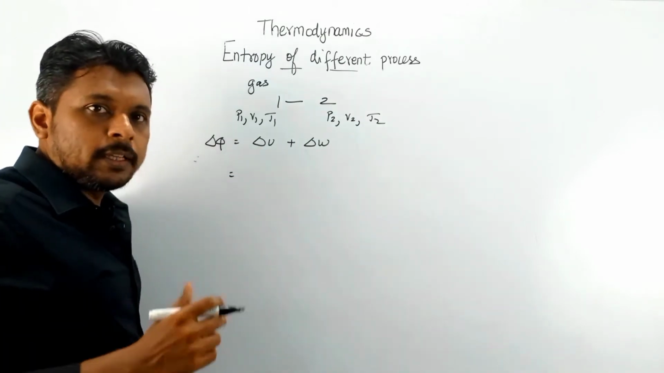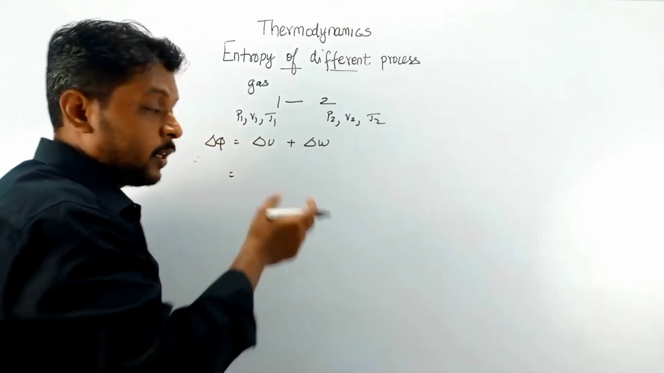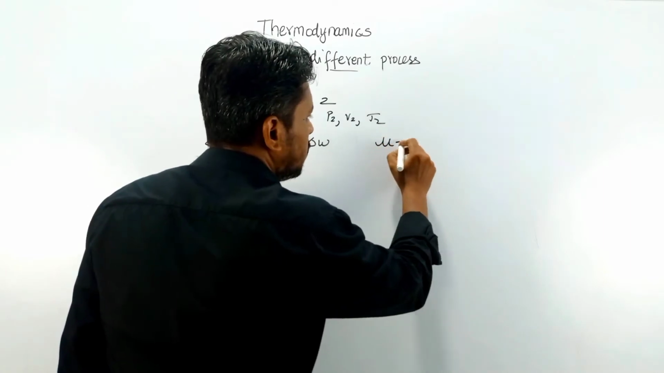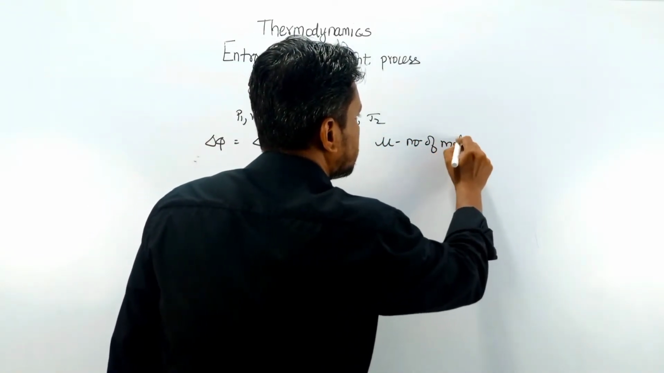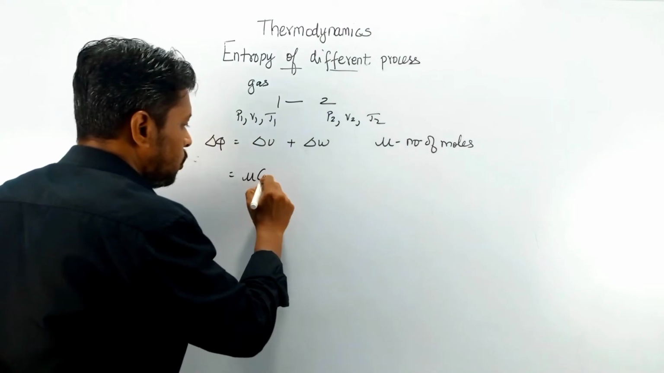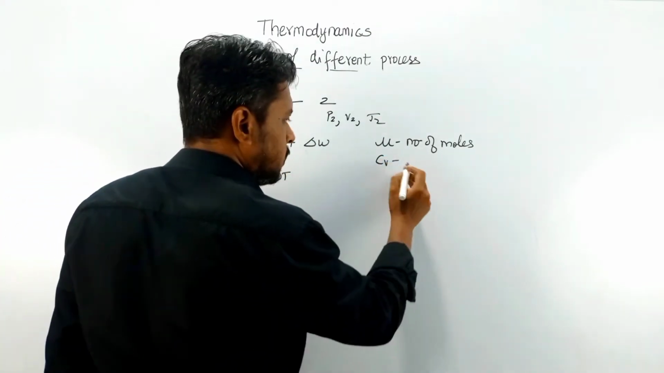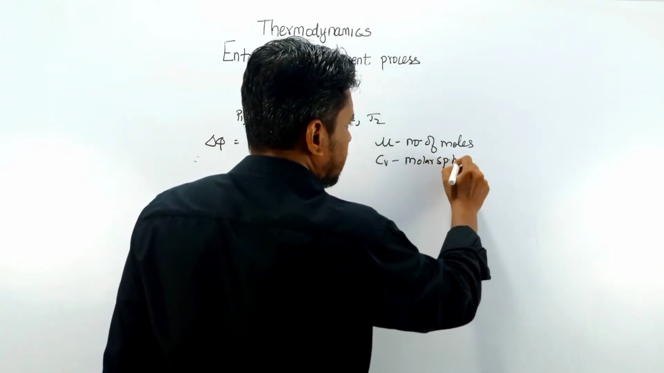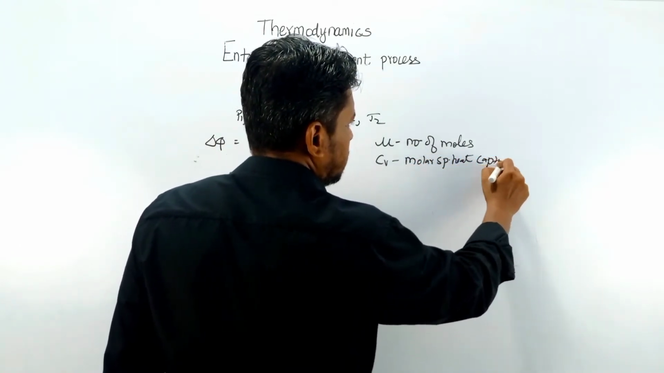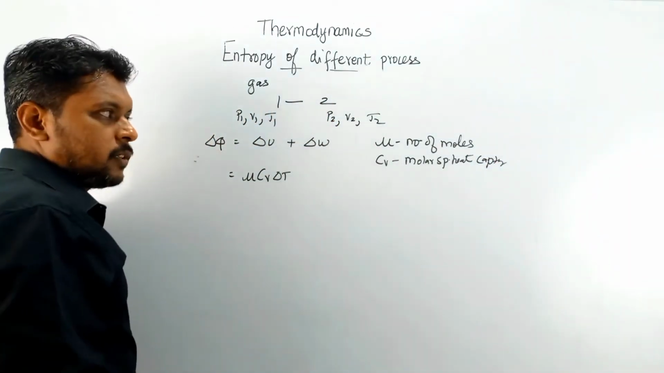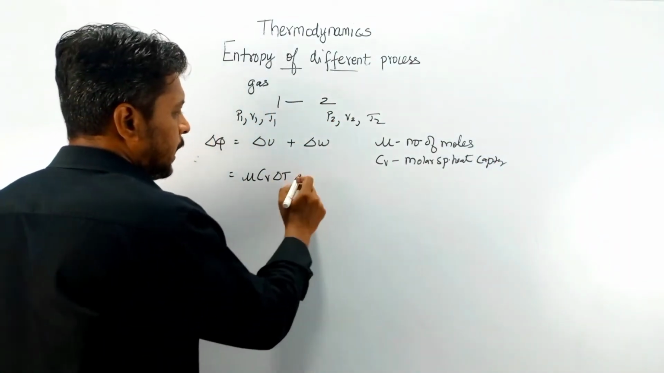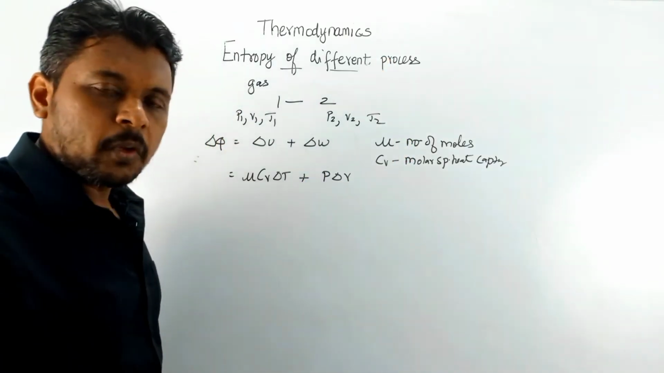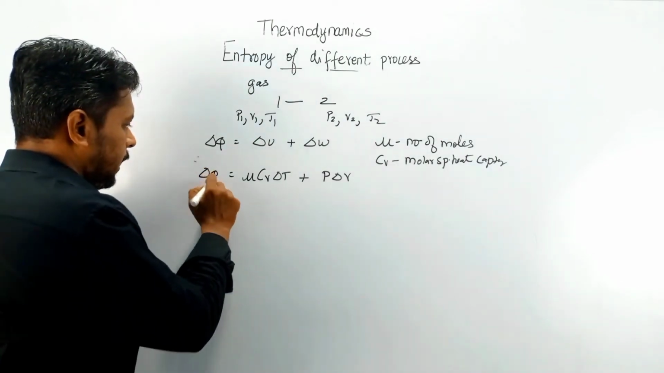The change in the internal energy could be written as mu Cv delta T. This mu is nothing but the number of moles, that is, the amount of substance. You know that Cv is the molar specific heat capacity. So delta Q is equal to mu Cv delta T plus the work done, P into delta V. Here we take it as positive work.